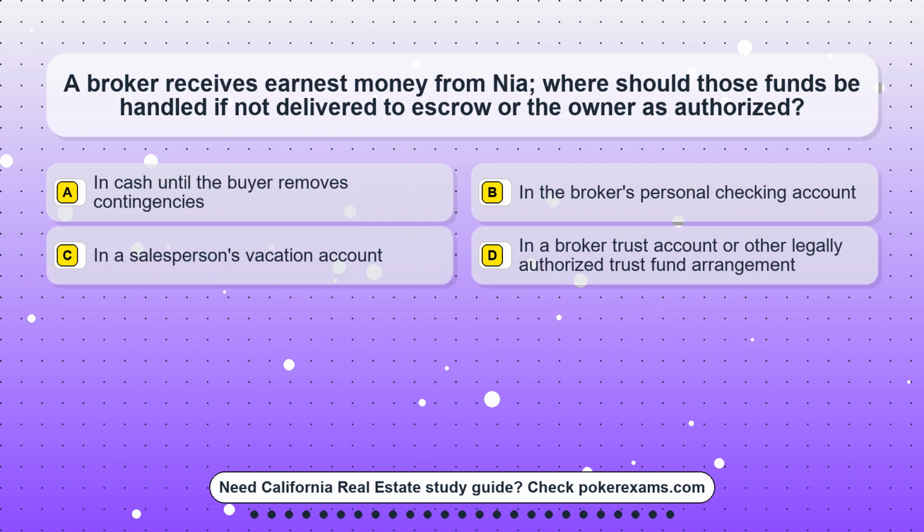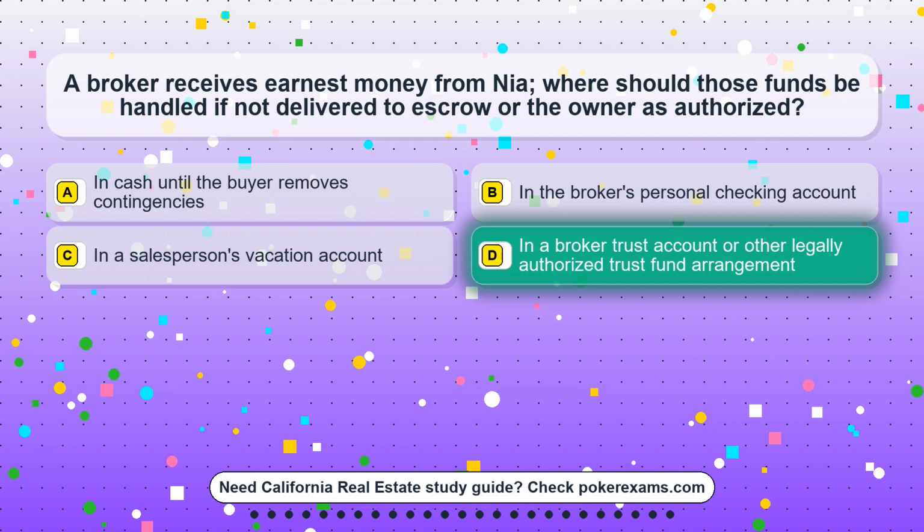Question 10. A broker receives earnest money from Nia. Where should those funds be handled if not delivered to escrow or the owner is authorized? Option A. In cash until the buyer removes contingencies. Option B. In the broker's personal checking account. Option C. In a salesperson's vacation account. Option D. In a broker trust account or other legally authorized trust fund arrangement.